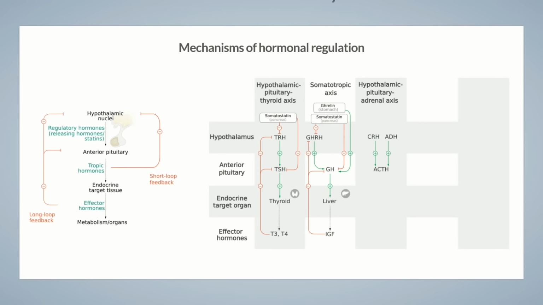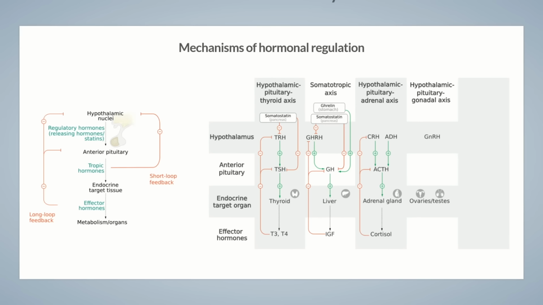ACTH promotes steroid hormone production in the adrenal cortex, particularly glucocorticoids, whose primary representative is cortisol. Cortisol, in turn, inhibits the release of hormones in the hypothalamus and pituitary gland through negative feedback. Through the hypothalamic-pituitary-gonadal axis, the hypothalamus and pituitary gland also regulate hormonal secretion in the gonads, that is, the ovary and testes, respectively. In the hypothalamus, gonadotropin-releasing hormone, also termed GnRH, is released.